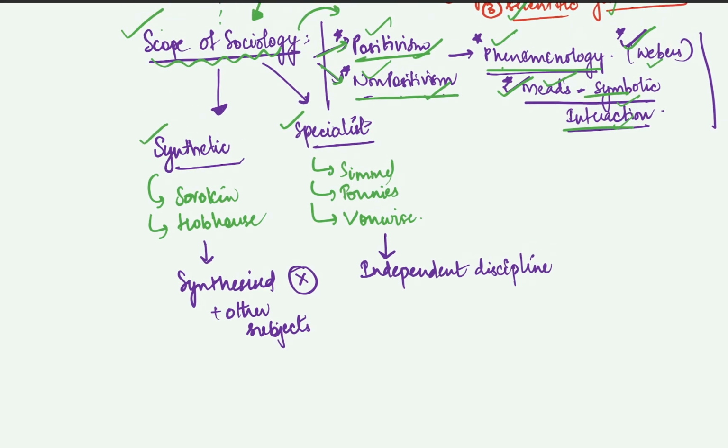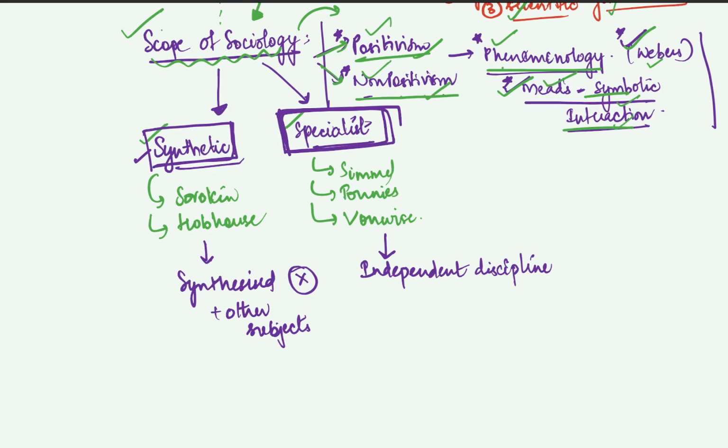So the scope here is that when you are reading sociology under the synthetic school of thought, you read it along with other subjects. For example, in the next parts we'll be seeing the comparison between sociology and many other general sciences, and therein you will understand how sociology can be synthesized. The other school says it is a specialist school of thought, meaning that sociology cannot be combined.